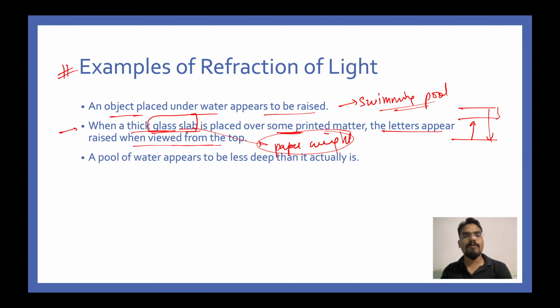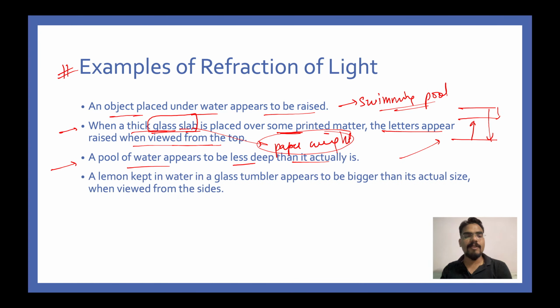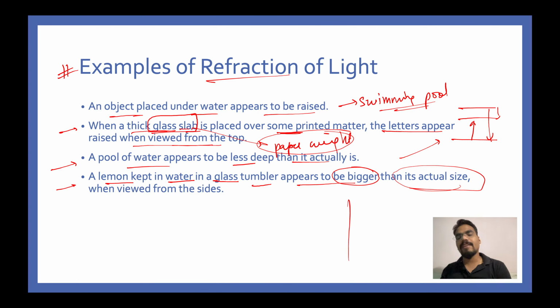Next is a pool of water. It also appears to be less deep than it actually is. Yes, that I have already discussed. A lemon, this one is wonderful. A lemon kept in water in a glass tumbler appears to be bigger than its actual size, and this is because of the phenomenon of refraction of light. So let's say you have a lemon placed inside a glass filled with water, immediately you will notice that this lemon is appearing to be of bigger size. This is happening because of the refraction of light.